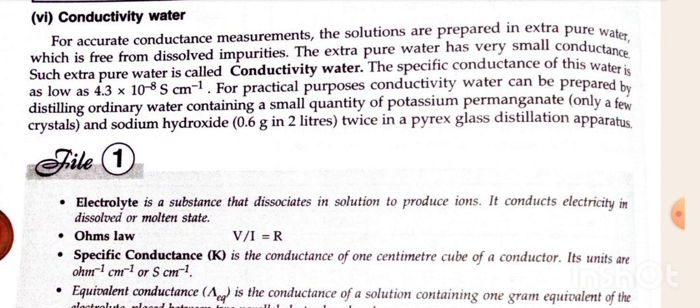The specific conductance of this water is as low as 4.3 × 10^-8 Siemens centimeter inverse. For practical purposes, conductivity water can be prepared by distilling ordinary water containing a small quantity of potassium permanganate, only a few crystals, and sodium hydroxide, 0.6 gram in 2 liters, twice in a Pyrex glass distillation apparatus.